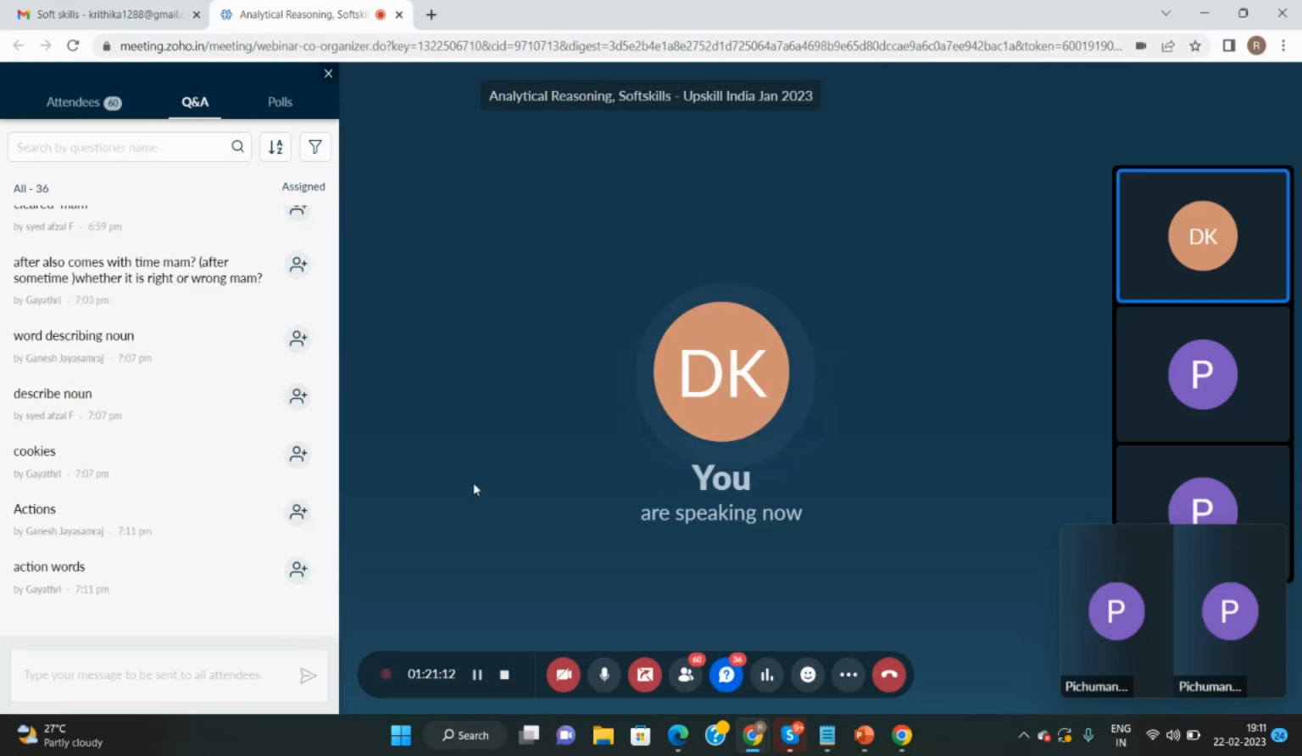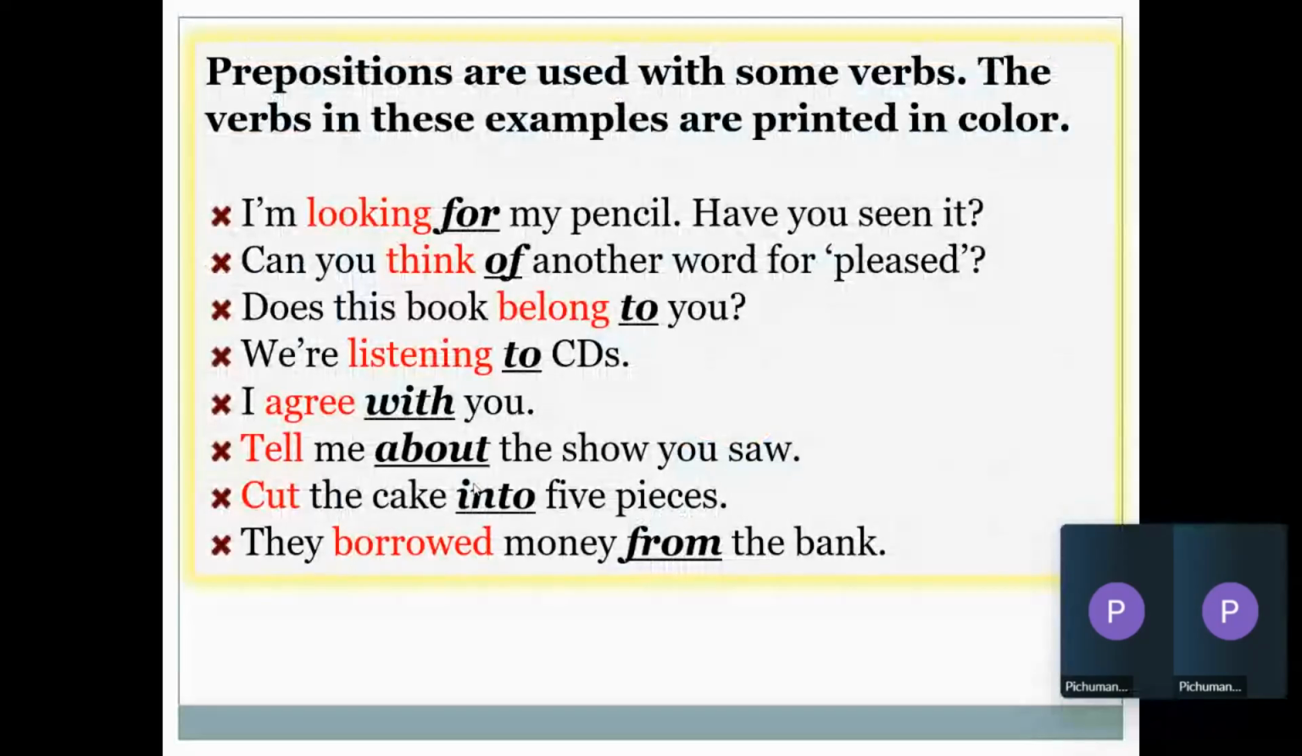So verbs are nothing but words that talk about an action. What are you doing now? I am attending a session, right? So in the month I'm studying.